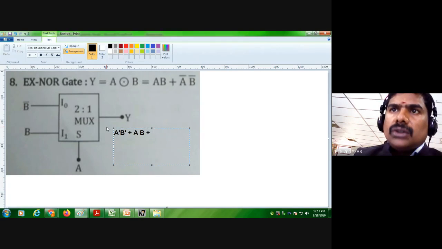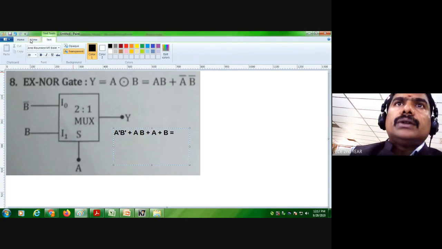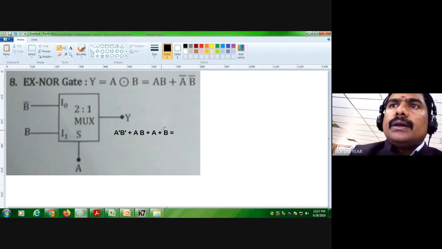So you know the XNOR gate truth table. XNOR means we can write either a XOR b, you can write like this. Don't forget to put the bar over here.